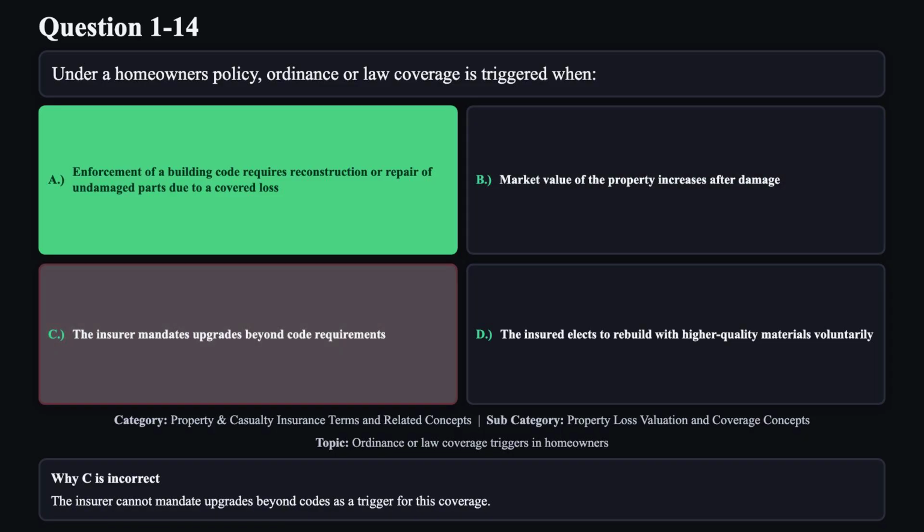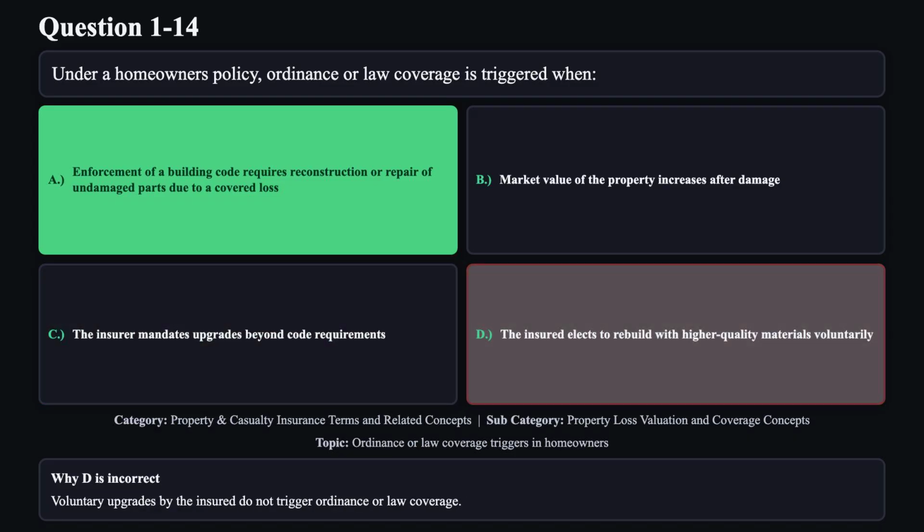Reason C is not correct. The insurer cannot mandate upgrades beyond codes as a trigger for this coverage. Reason D is not correct. Voluntary upgrades by the insured do not trigger ordinance or law coverage.